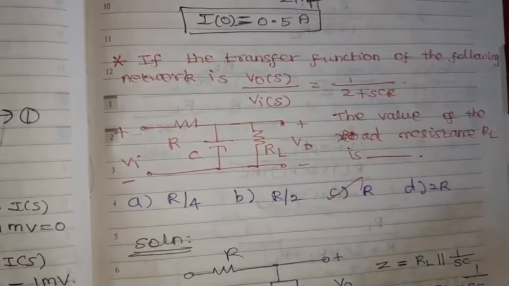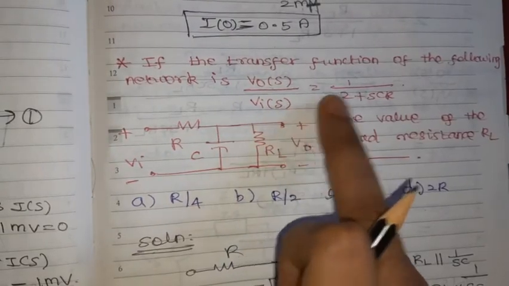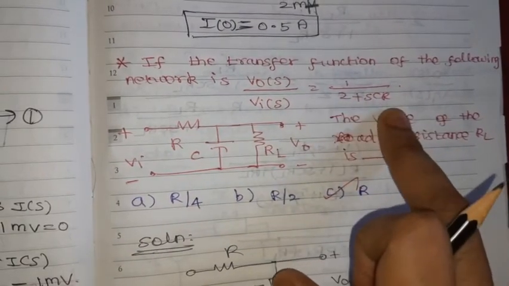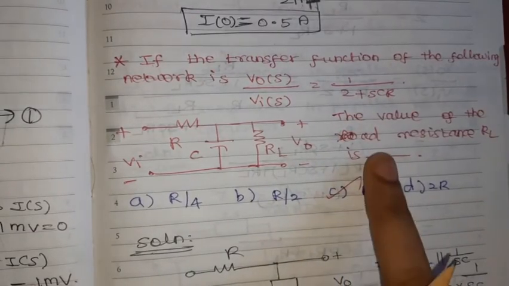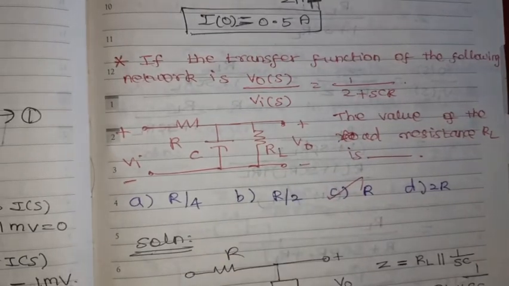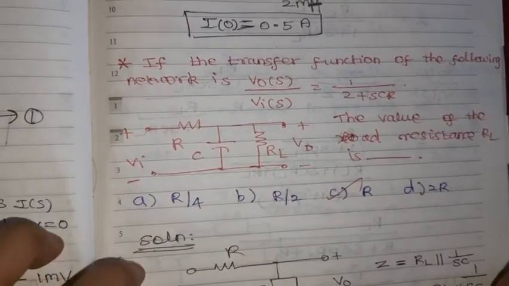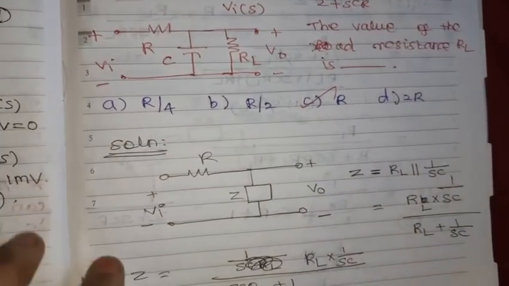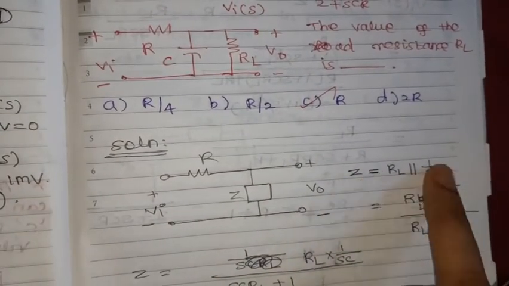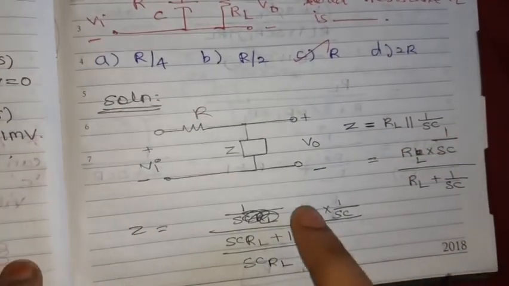If the transfer function of the following network is V naught of S by Vi of S is equal to 1 by 2 plus SCR, find the value of the load resistance RL. So load resistance RL we need to find out. What is the impedance actually? It is RL parallel with C. So R1 R2 divided by R1 plus R2, RL into 1 by SC divided by RL plus 1 by SC.